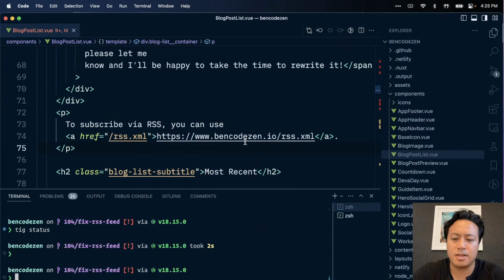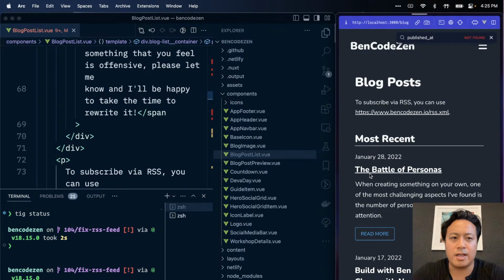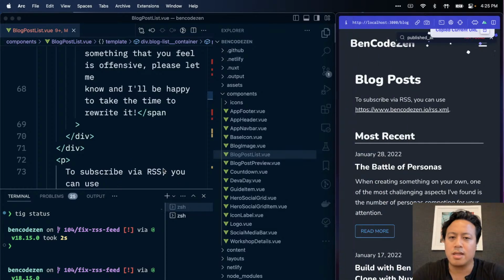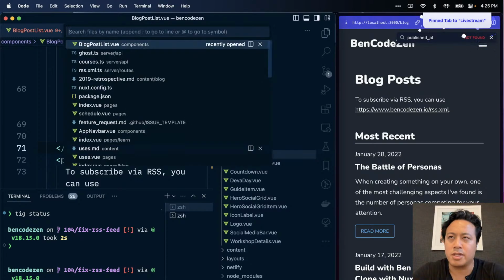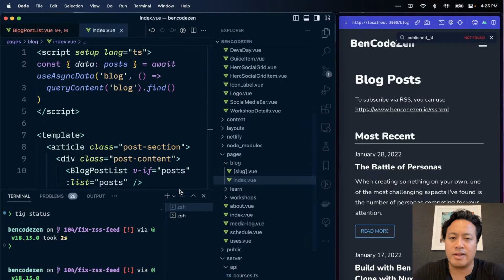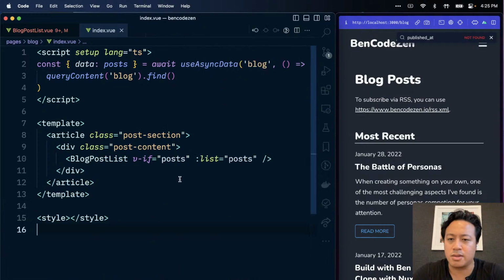Okay, so knowing that, great. Now my blog post looks normal again. Now we just need to find out where it's being called, which is most likely in blog index. All right, now I have too many things and y'all can't see anything, so we're hiding a bunch of stuff. So here we go. We have the data here. We have a bunch of posts that are being put in the list.